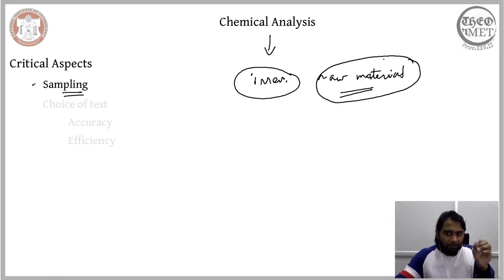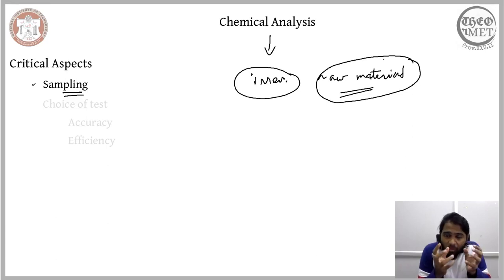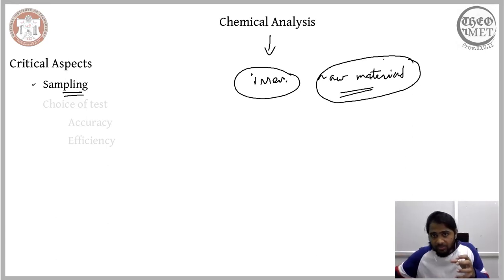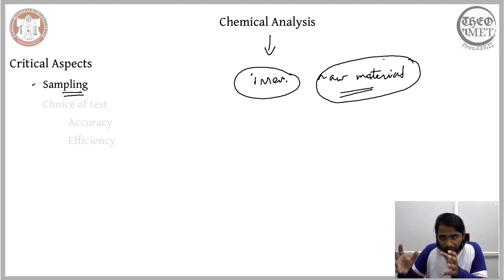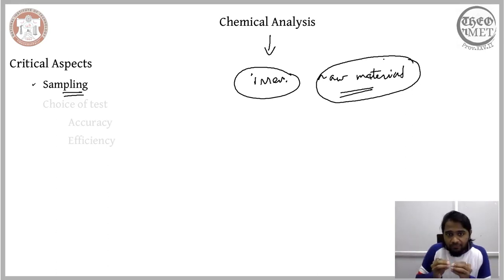The sample should not be significantly different from the raw material, because whatever understanding we gain from the sample is going to decide the entire processing technique. It's going to decide the different techniques that we are going to employ in the process chain. So therefore, the sample that you take should be representative, or indicative, of the entire raw material.